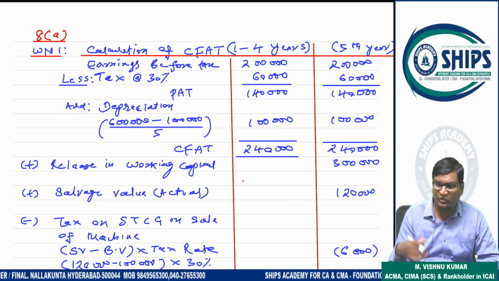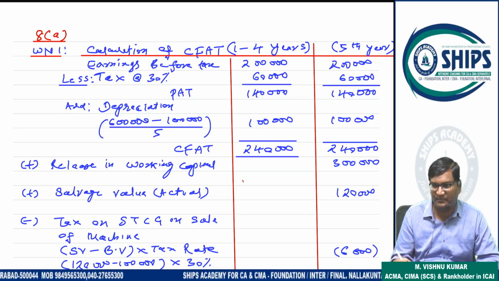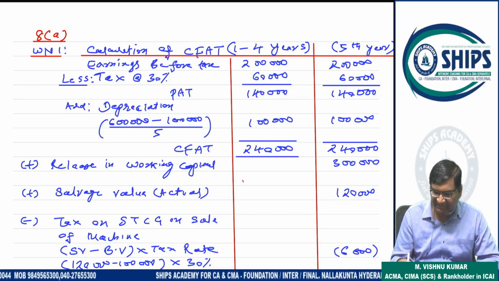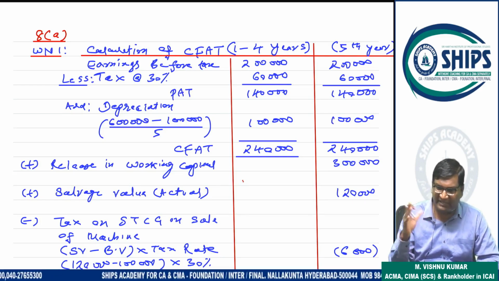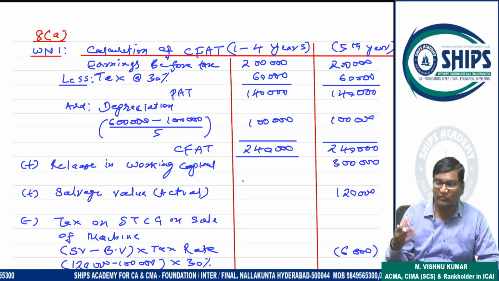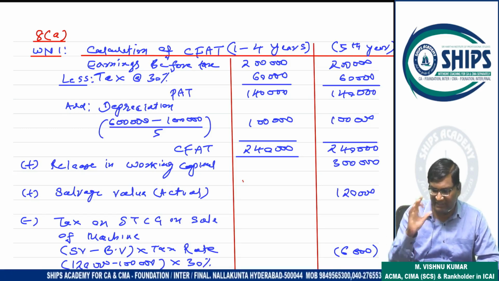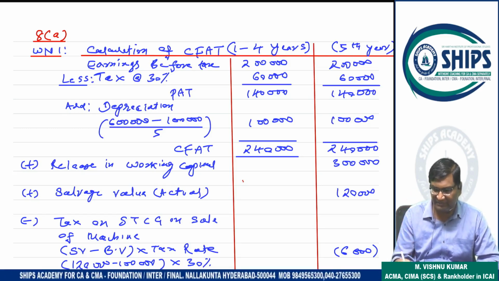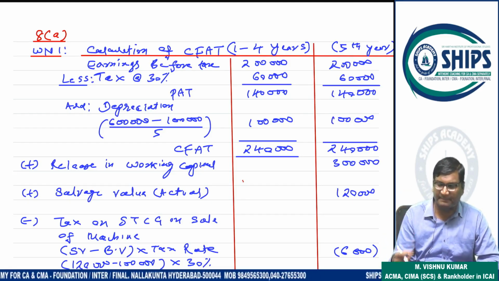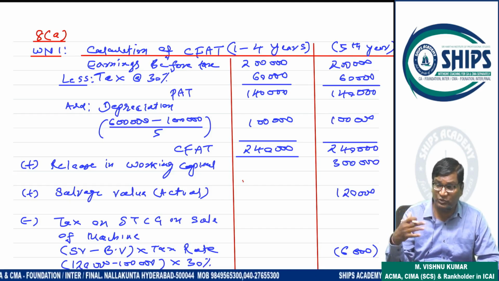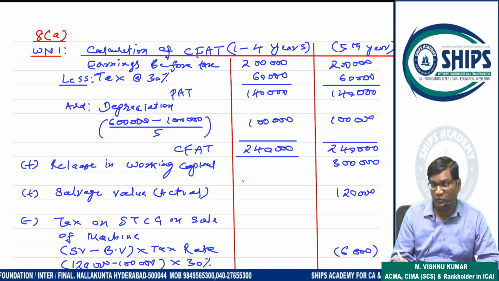The actual salvage value is 1,20,000, and the WDV, the book value of the asset, is 1 lakh in the last year. Because 6 lakh rupees is the cost of the asset, after 5 years depreciation of 5 lakh will be deducted. So the book value is 1 lakh balance. So an asset of 1 lakh is sold for 1,20,000. So 20,000 rupees short term capital gain is coming.